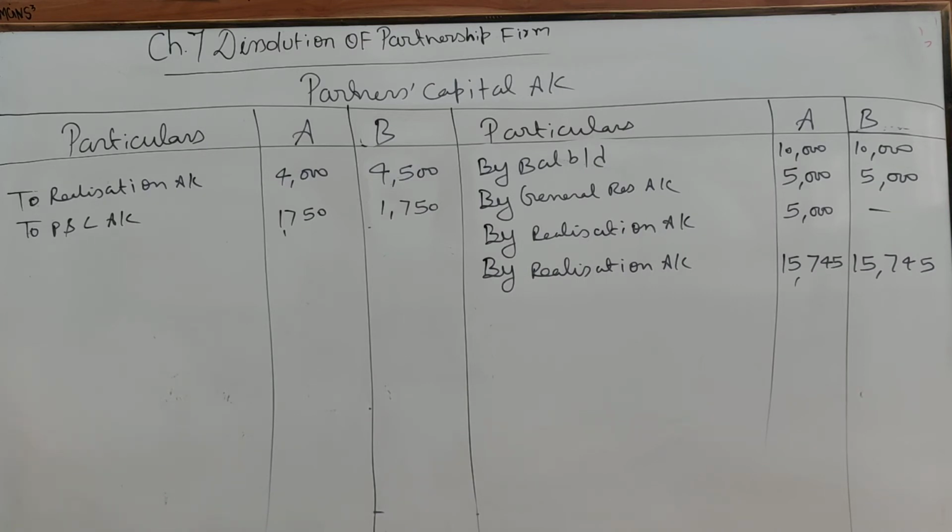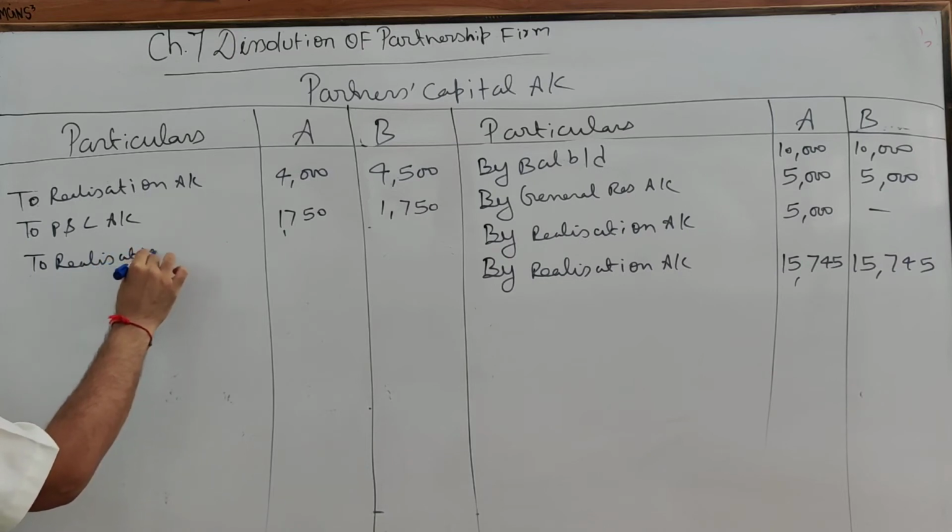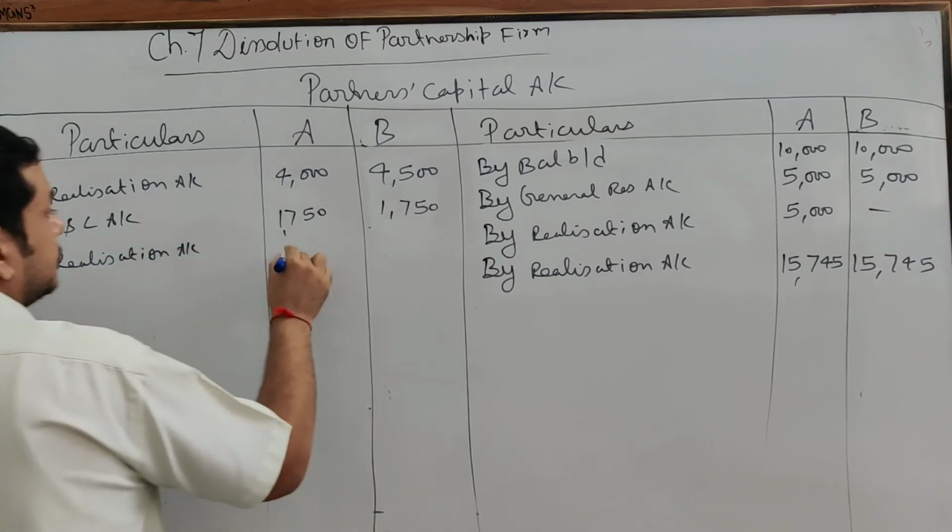B has taken one unrecorded asset also, so that will also come here to realization account, 300.